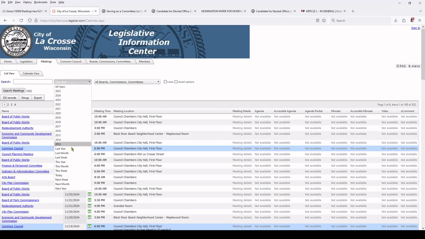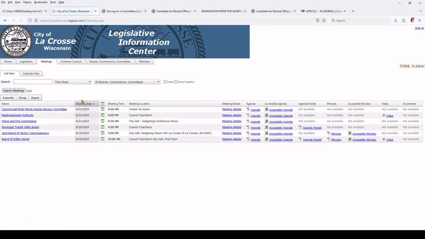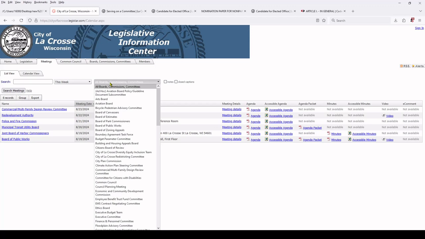So right now I've got it set to this here, but if we go to, let's say, this week, then this is the week that I'm recording this. So here's the meetings that are all going on this week. That includes the past, right? So in fact, every single one of these meetings is in the past, probably because it's Friday. That would make sense. So what are these meetings about?